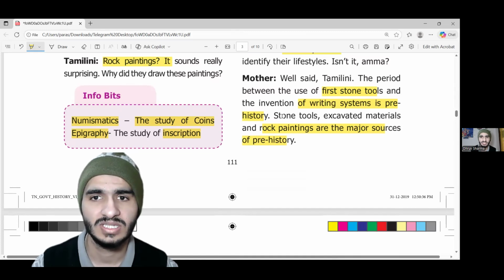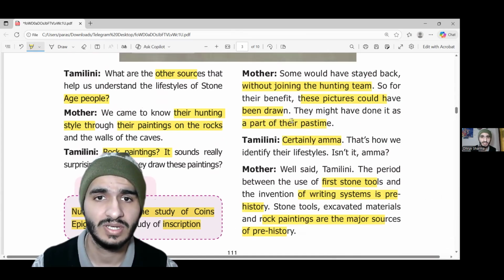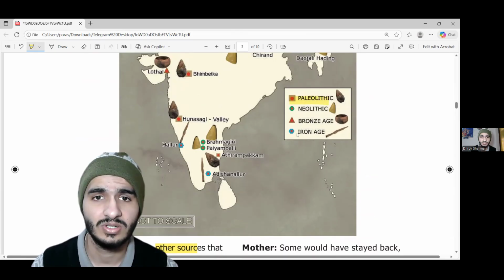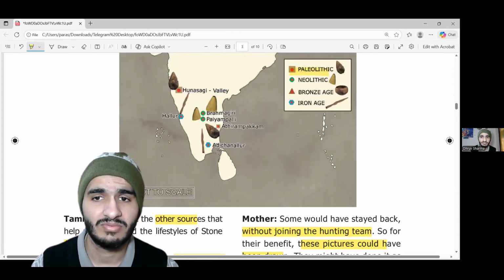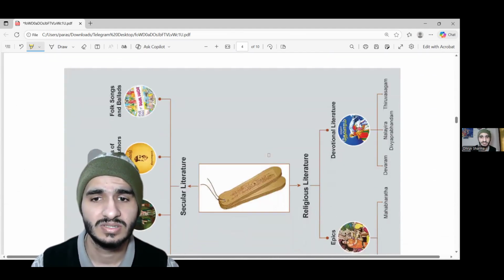So what Tamilni's mother is trying to teach her is that the time between the first stone tools and the writing system that we have today is very, very long. The rock paintings we were discussing belong to the Paleolithic age, whereas the writing system we have today came much later, in the Iron Age period. So this is the difference.